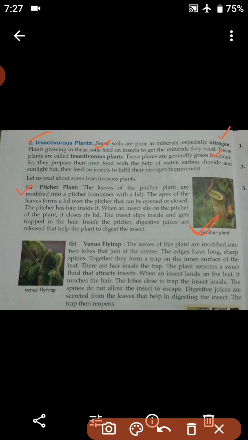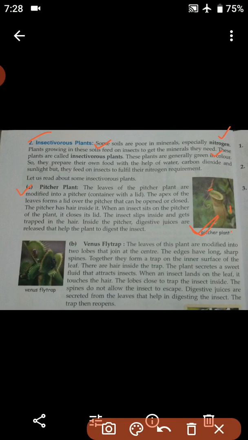This is a container and here is the lid. The apex of the leaf forms a lid over the pitcher that can be opened or closed, whenever required.